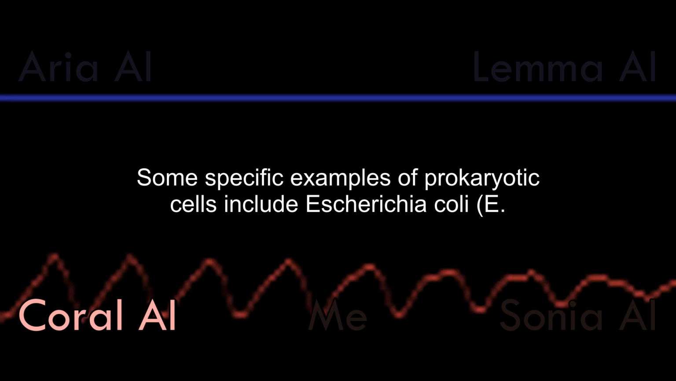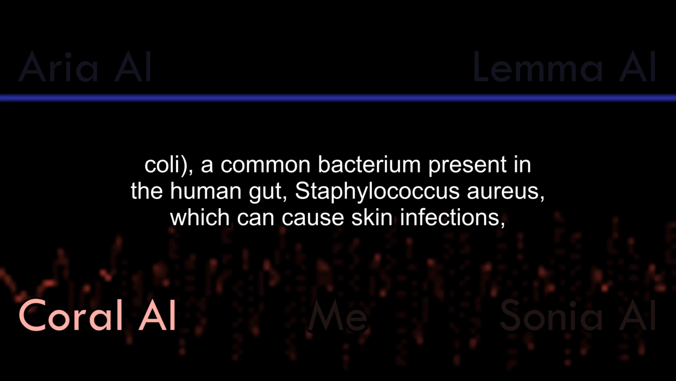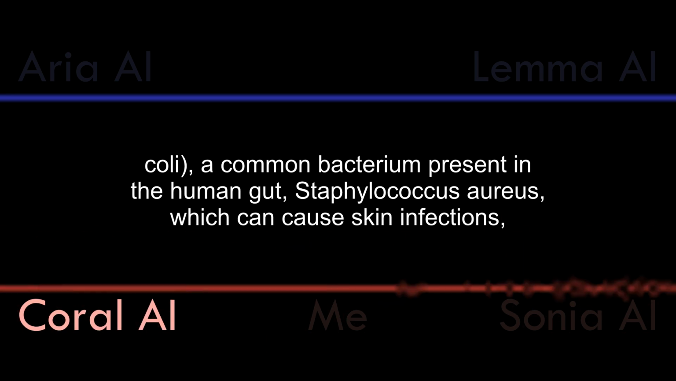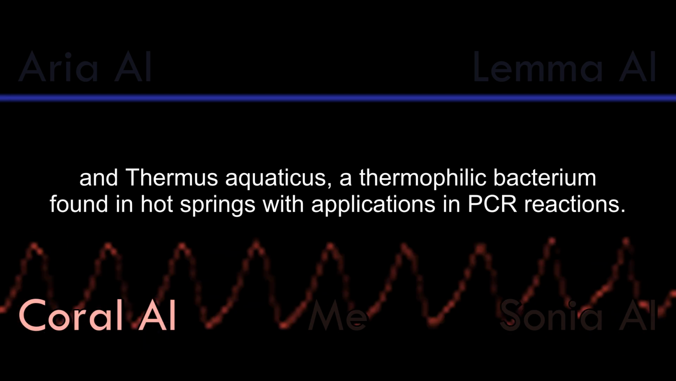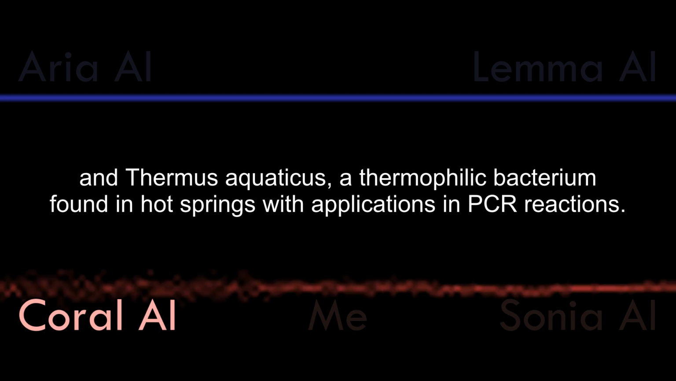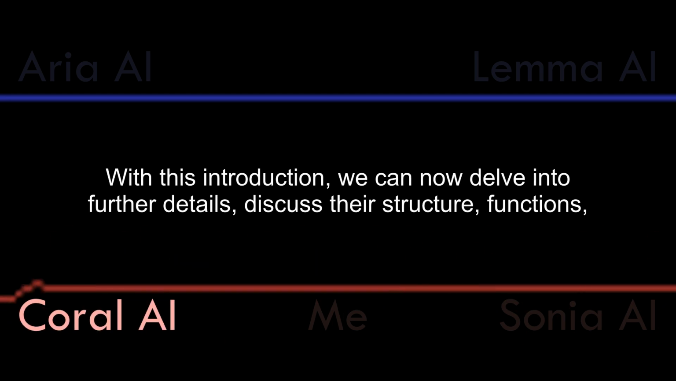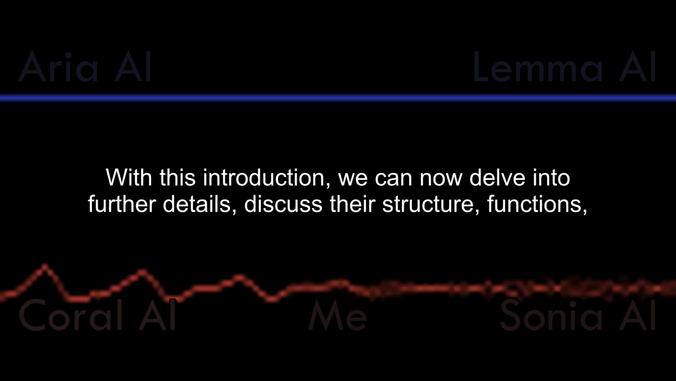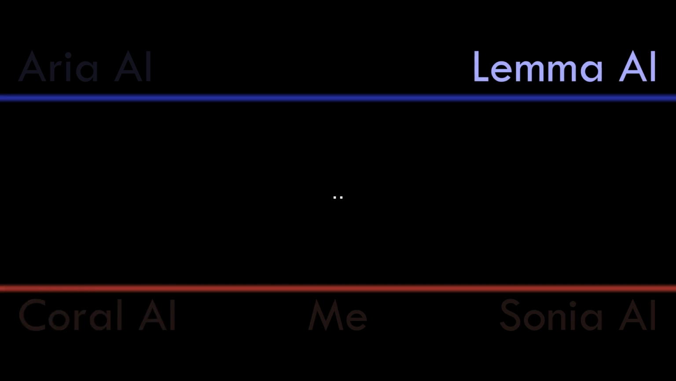Some specific examples of prokaryotic cells include Escherichia coli, a common bacterium present in the human gut, Staphylococcus aureus, which can cause skin infections, and Thermus aquaticus, a thermophilic bacterium found in hot springs with applications in PCR reactions. With this introduction, we can now delve into further details, discuss their structure, functions, and specific examples, or explore any other aspects of prokaryotic cells that you may be interested in.